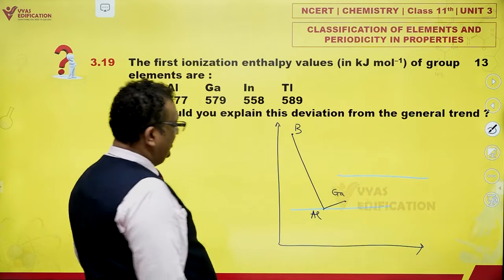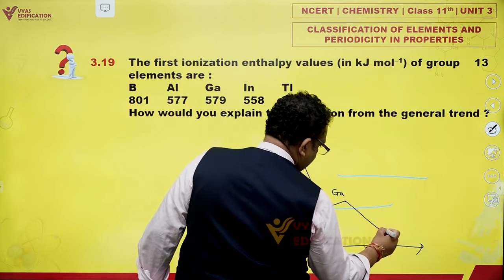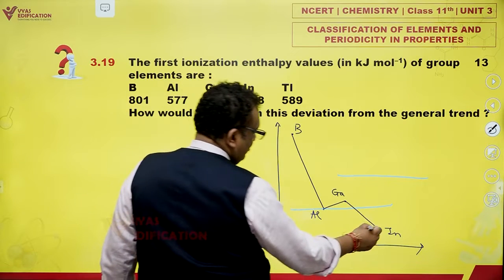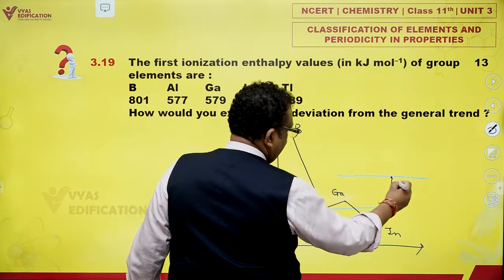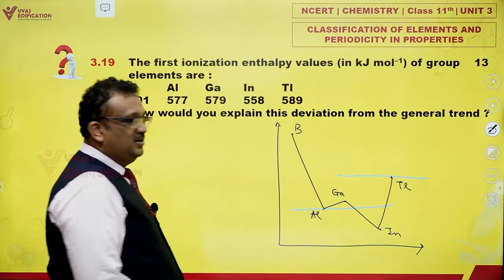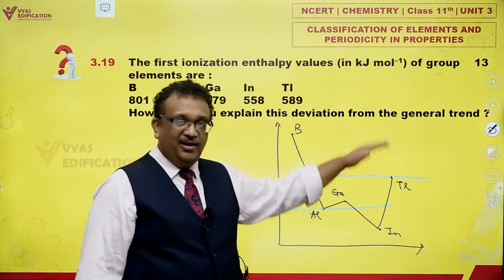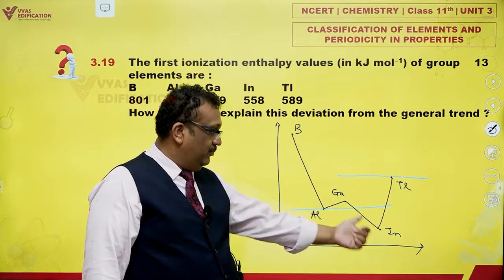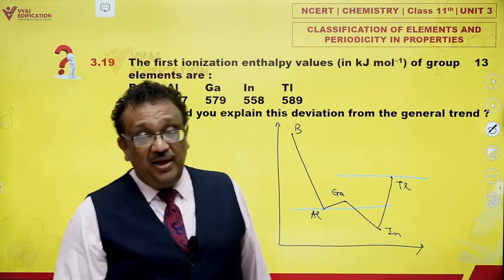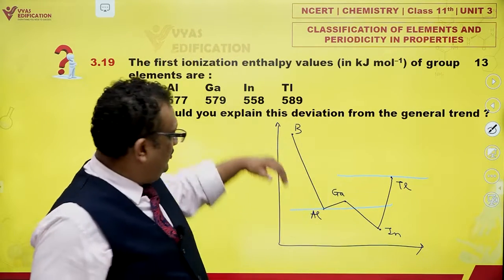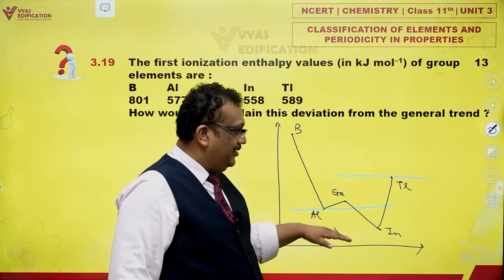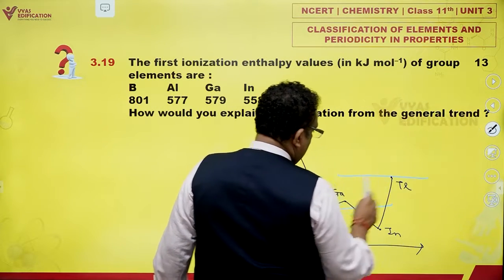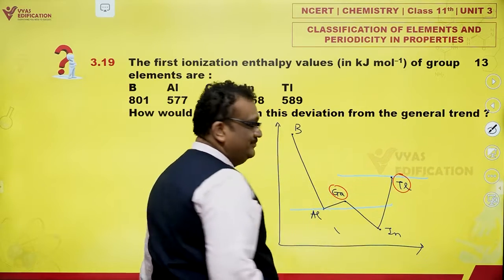And then indium further dips down. And then, shamelessly, thallium shoots up. It's a kind of zigzag like this. There are two dips at aluminium and indium, but down the group it was supposed to come down anyway, so that's okay. Abnormalities actually lie when you talk about gallium and thallium.